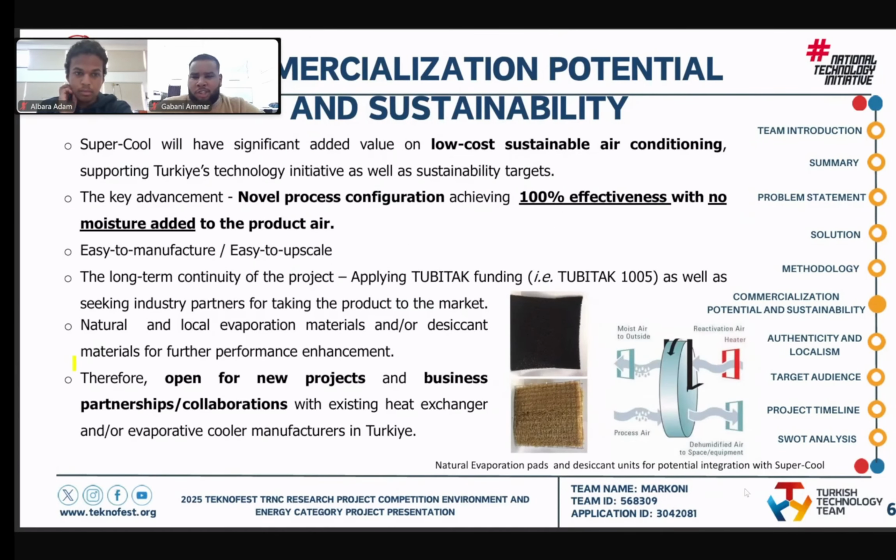Now, furthermore, to explain the potential of commercialization of our device, of course, it will have added value in low-cost, sustainable air conditioning. This will support Turkey's technology initiative as well as Turkey's commitment to sustainability. To ensure the long-term continuity of the project, we can obtain funding from TÜBİTAK as well as seek industry partners. Therefore, we can say that our project is open for new projects and business collaborations with existing heat exchanger manufacturers from Turkey as well as water pumps and fans.